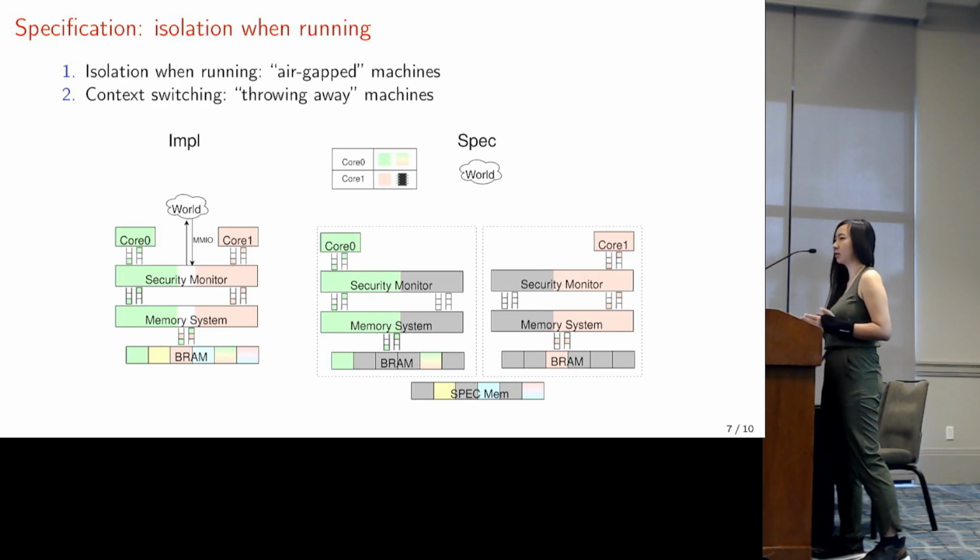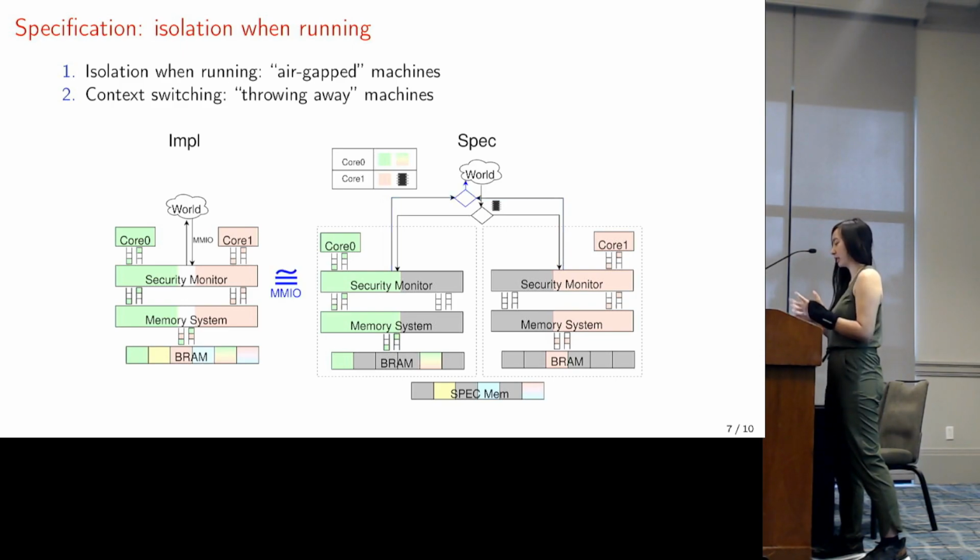So each of the machines can only access the memory regions it's allowed to access. At each cycle, input from the external world is given to the machine, with some subtleties about which input goes where. So here, the input from the UART is given to the red enclave. And importantly, at each cycle, the state machines take a step independently to generate an MMIO output, which we merge together to generate the specification's output, which should be equivalent to the implementation's.